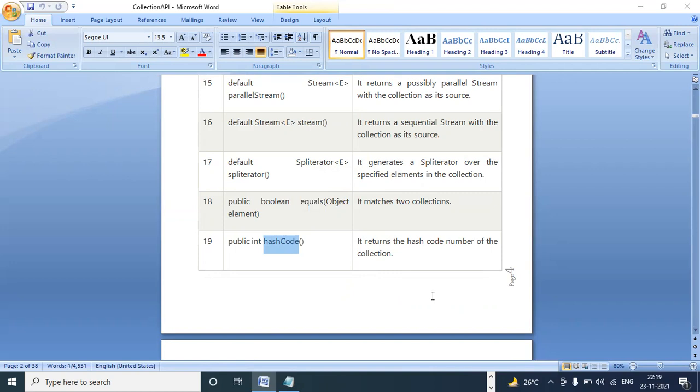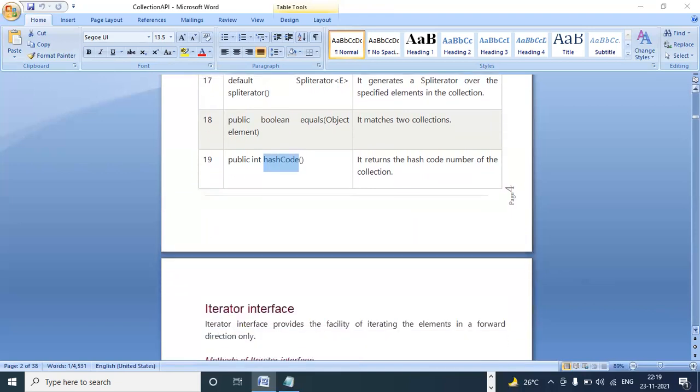Yesterday we discussed that when an object is created and you print the object, the JVM allocates a reference to that object, and that reference will be printed. If you use SOP of the object, that calls hashCode. So it compares the two objects' hash codes. We'll go through this. I will share some videos for this one, and you can go to that.